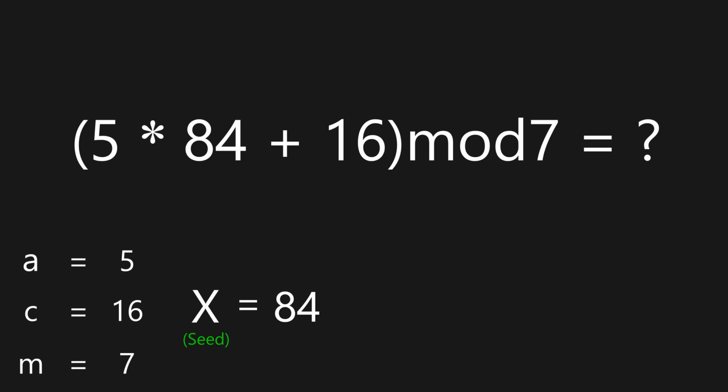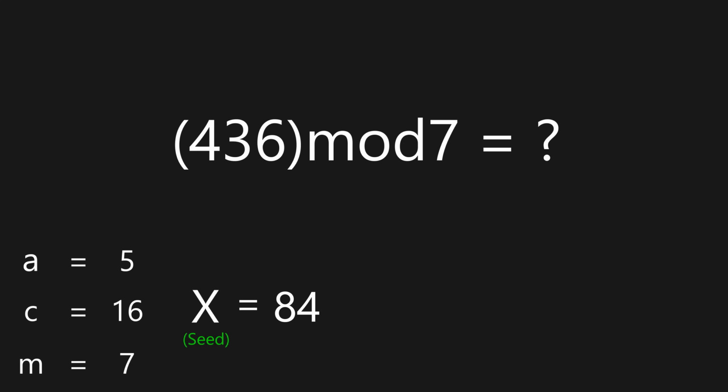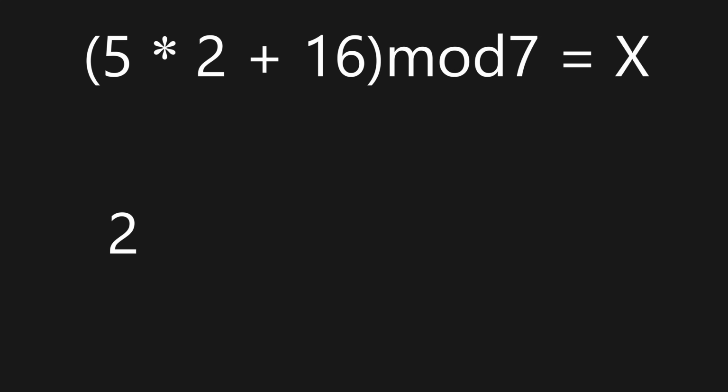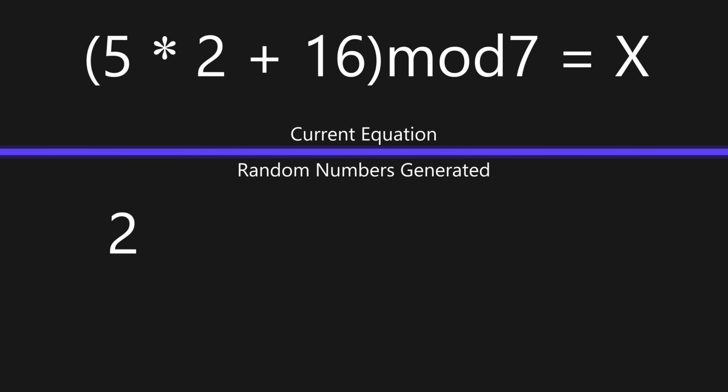First, we multiply a times x and then add c. Then we do 436 modulus our m, which is 7, and that gives us 2. This is our first random number. Now 2 is our new seed, and all we need to do is feed that 2 into the same equation. And this will forever give us random numbers.